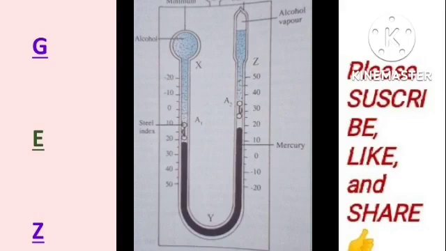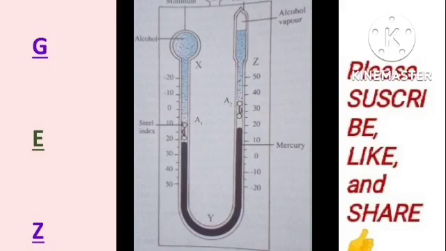So how does this work? An increase in temperature causes the alcohol to expand. As a result, the steel index I1 is pushed upwards, and its lower end indicates the maximum temperature, which is read from the scale. A decrease in temperature causes the alcohol to contract, so mercury moves up the minimum arm and pushes the steel index upwards.